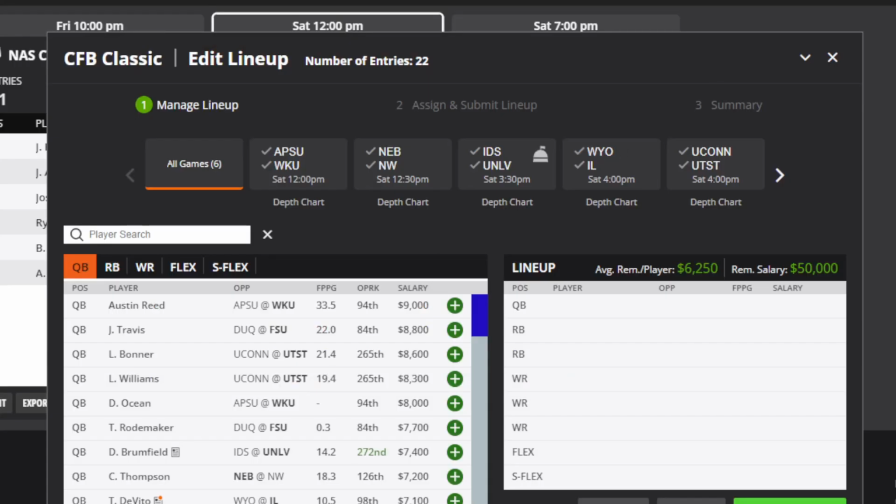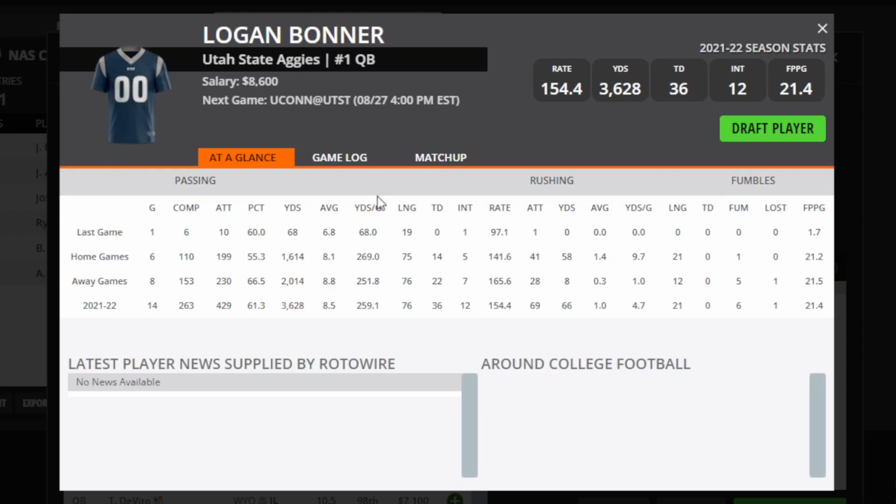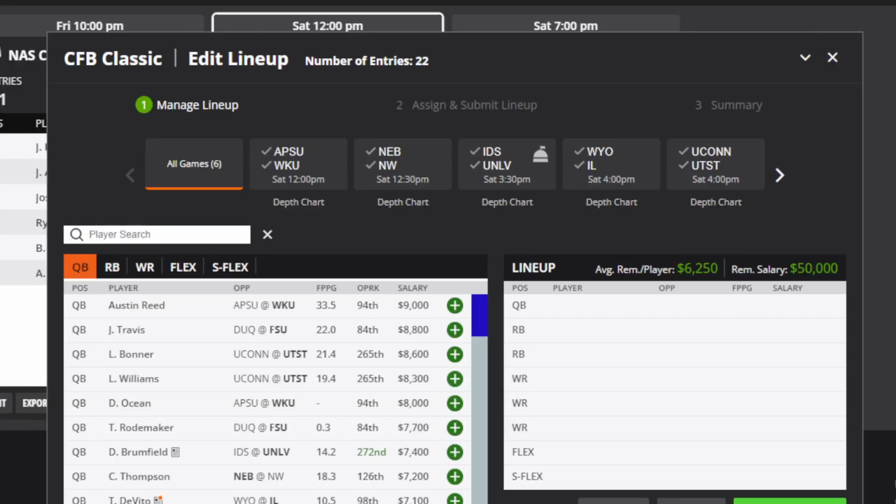Then the next guy is Logan Bonner of Utah State. I am pretty certain that this guy is going to be the starting quarterback. I couldn't find a guarantee of that, but I could find a report where he was named the top quarterback in his conference, and Utah State is projected to score in the 40s, so that gives him a pretty good shot at being a pretty good quarterback.